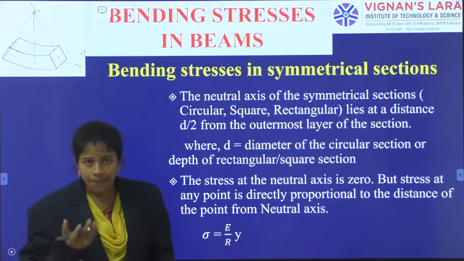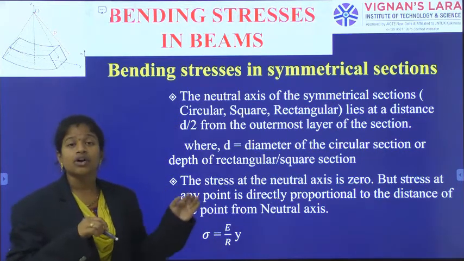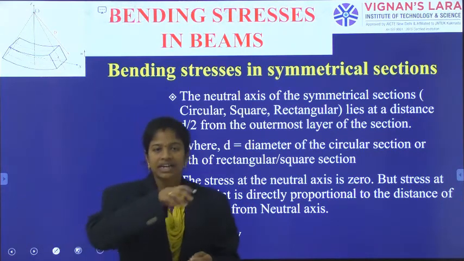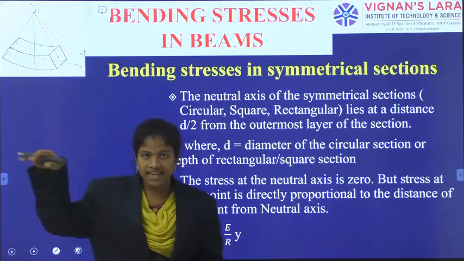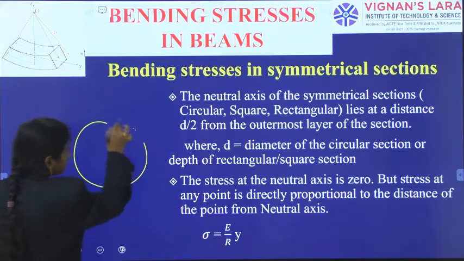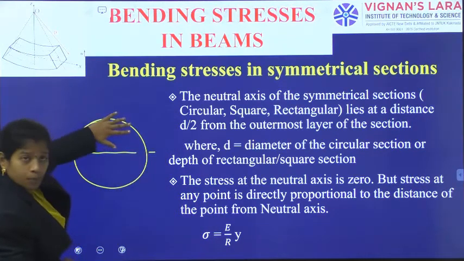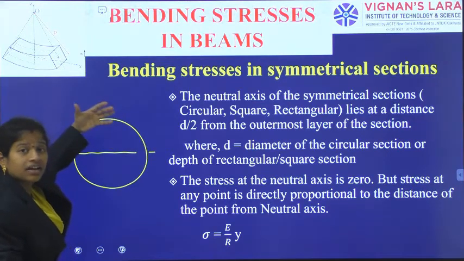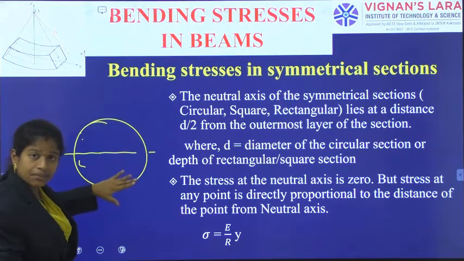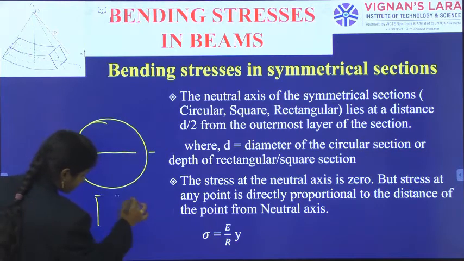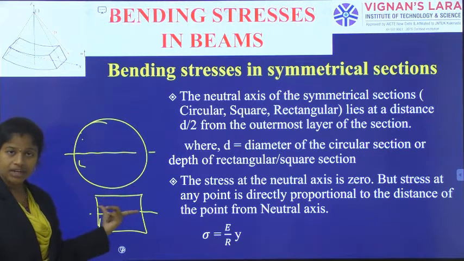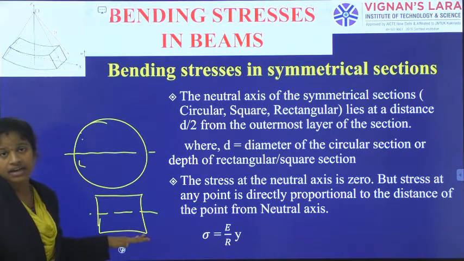What are the symmetrical sections? Maybe it is a circular section or a square section or a rectangular section. How is it symmetrical? When we cut the section along the horizontal axis, NA is like this, right? For the rectangle, the topmost portion should be the same as the bottom portion. In a rectangle, the portion above the neutral axis or the centroidal axis is the same as the bottom.